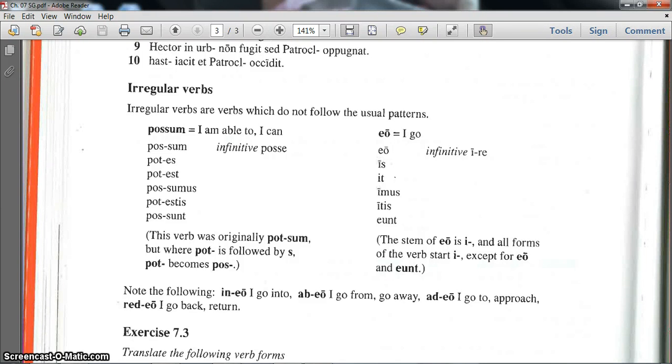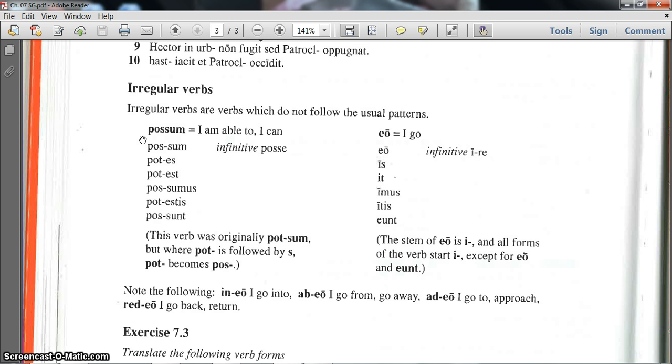Also in Chapter 7, besides third declension, it reviews two irregular verbs. Now, the first verb that it lists here on the left is possum. You'll notice it's very similar to the verb sum we learned in Chapter 5. That's because it's what's called a compound verb. So by adding this prefix, we've altered the meaning.